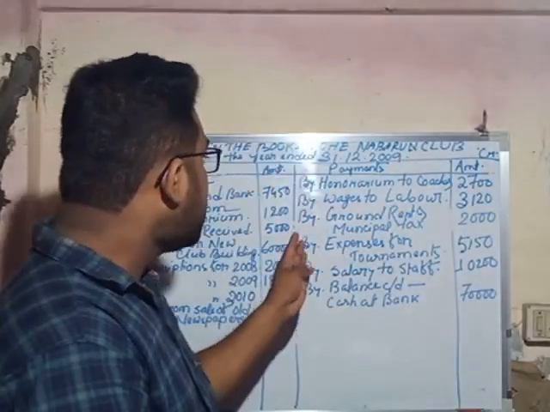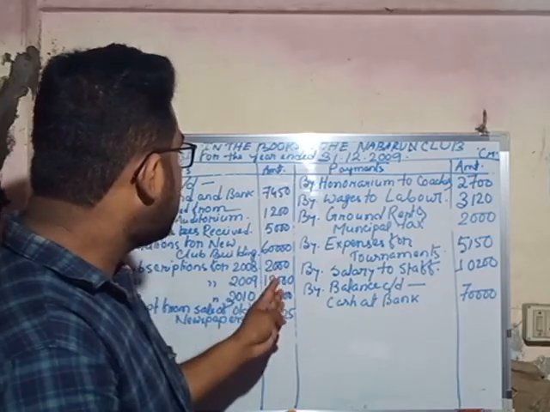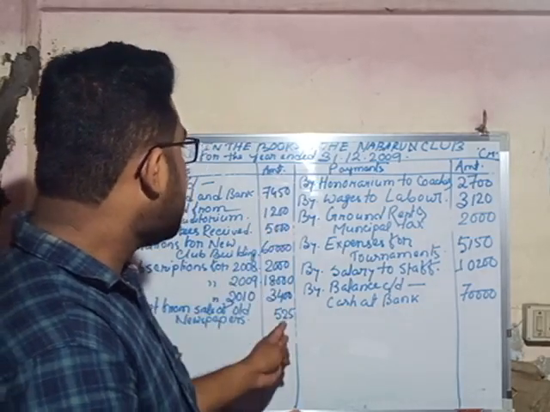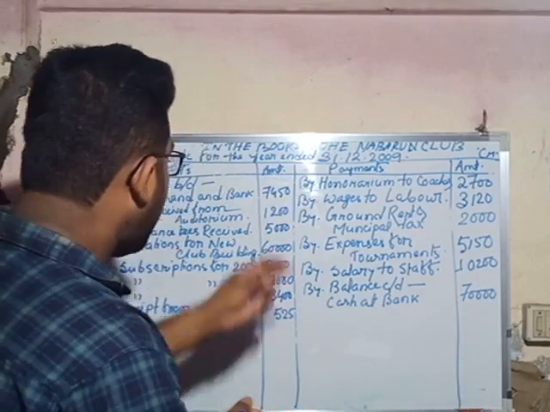Okay, so now we have to find out the balance. That means which side is more, the receipt side or the payment side. So we have to add all these items.